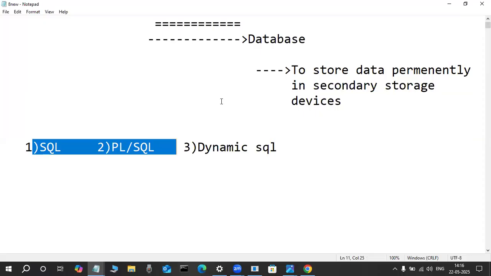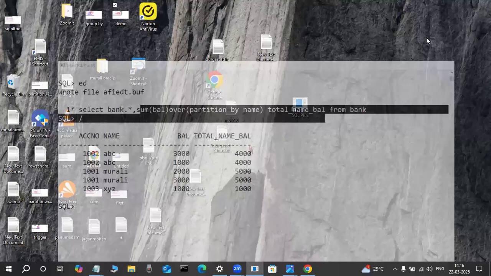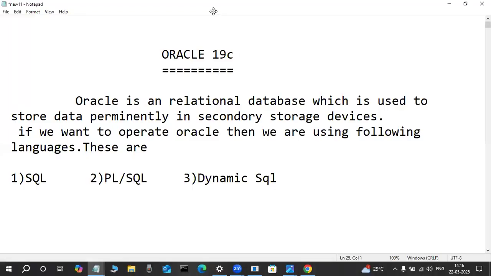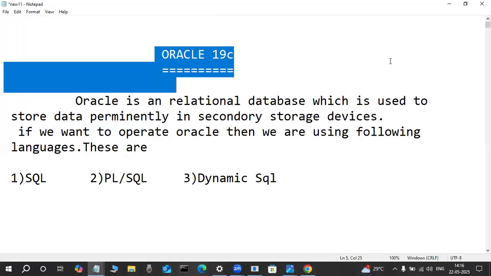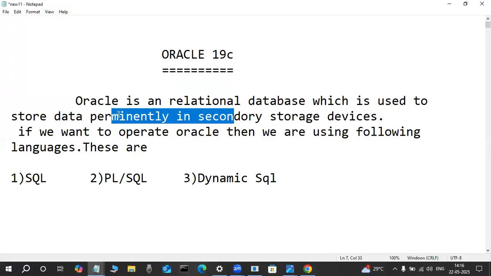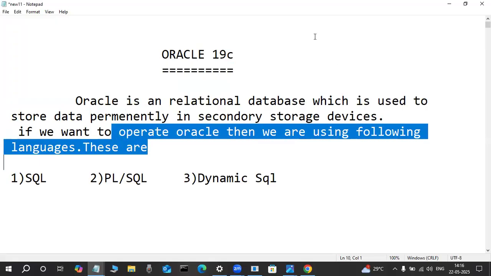Today onwards we are starting regular sessions, because through that it is easily understandable one by one. First, today, observe here, Oracle 19c. Oracle is a relational database which is used to store data permanently in secondary storage devices. If you want to operate Oracle, we use the following languages: SQL, PL/SQL, Dynamic SQL.